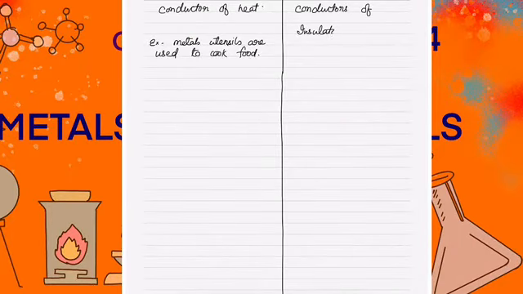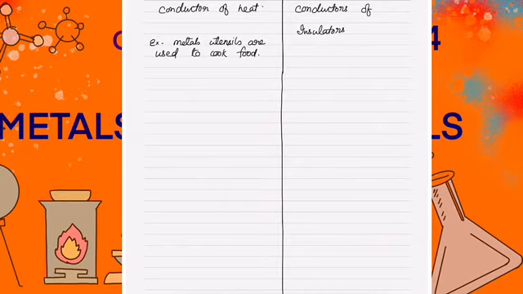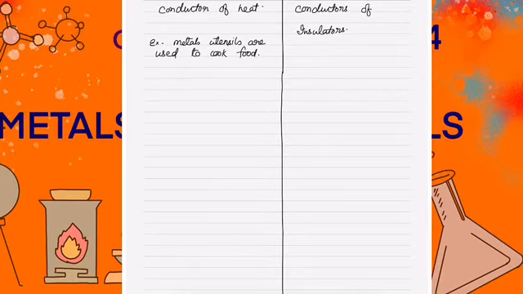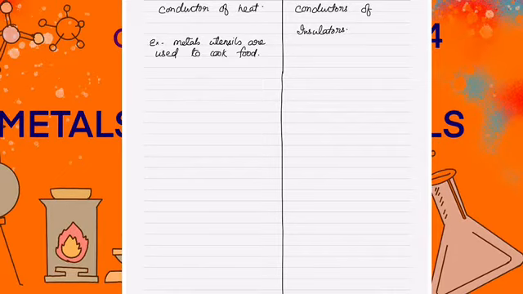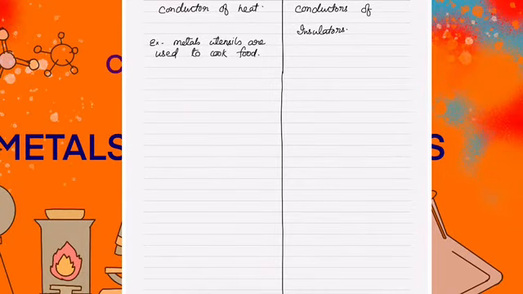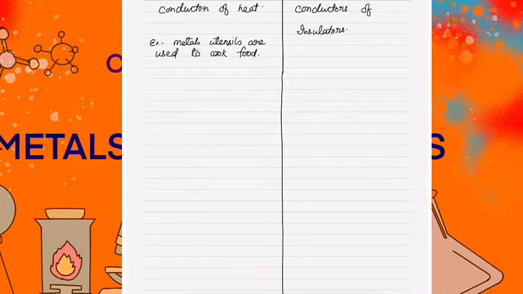Metals are also good conductors of heat. We use metal utensils in our home to cook food. Non-metals are bad conductors or insulators. So wherever we need an insulator, we use a non-metal, like the electrical covering of electrical wires, and the handles of the cooking utensils are made of non-metals.